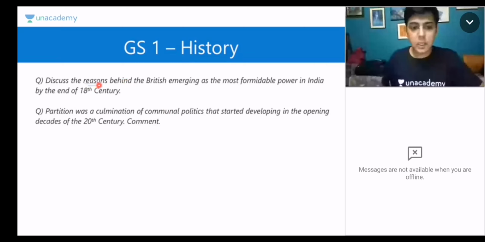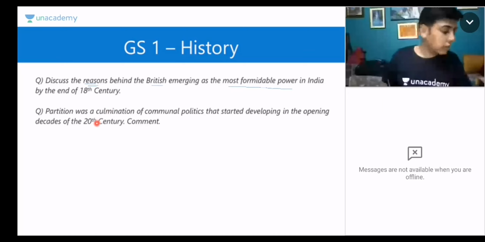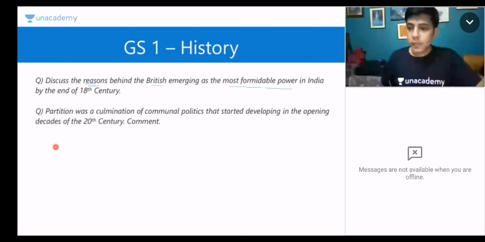Discuss the reasons behind the British emerging as the most formidable power in India by the end of 18th century. So it is basically asking how the British were able to overcome other European powers as well as the Indian kingdoms that were existing at that time, be it the Mughals, be it any other kingdom. I had just told you to think from the three dimensions, so let us think from the three dimensions in this particular question.